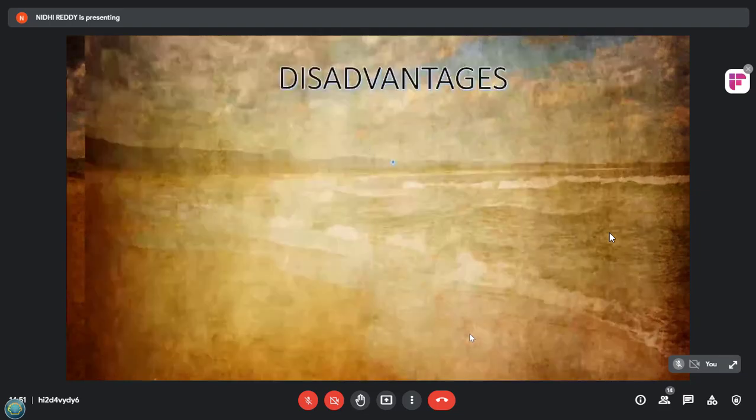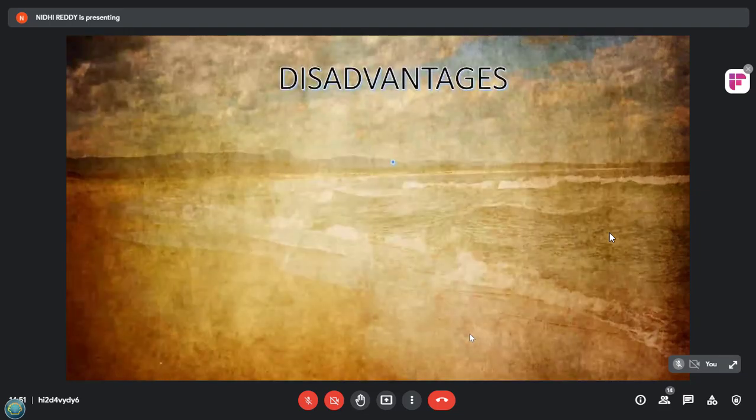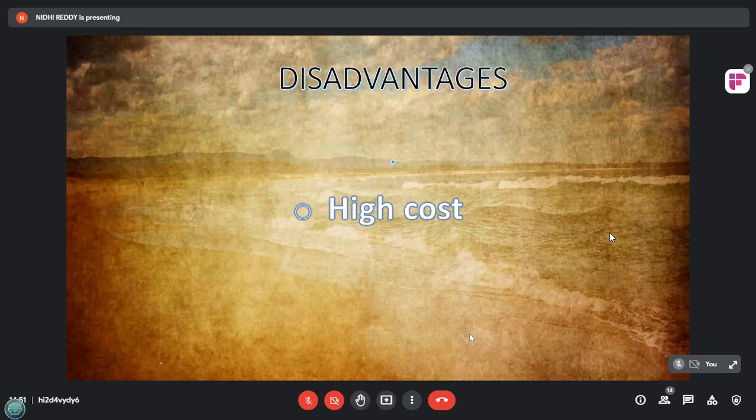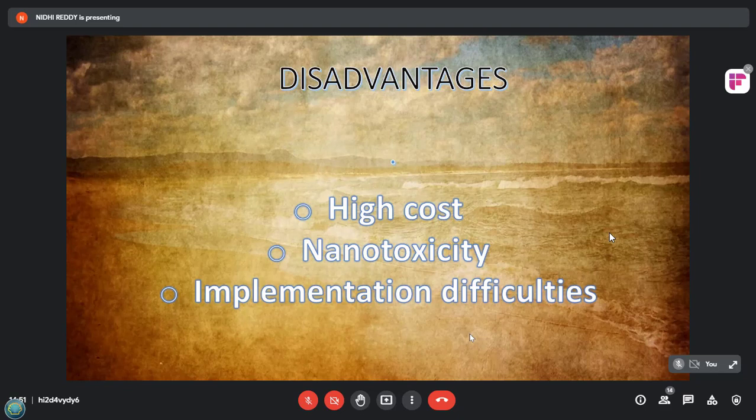Now moving further with the disadvantages. As it uses highly sensitive diagnostic tools, the treatment requires quite a high amount of money. Nanotechnology has nanotoxicity as a disadvantage. Due to nanotoxicity, patients may suffer from allergy, fibrosis, and inflammation, which is caused by the chemical composition of the particle responsible for its reactivity. Due to the very small size and highly sensitive equipment, it has implementation difficulties.